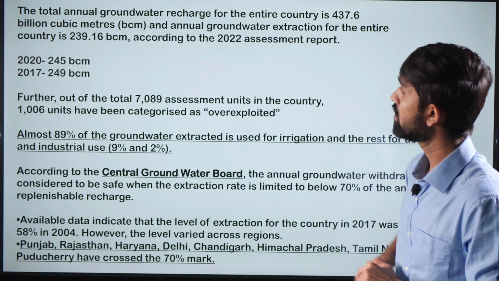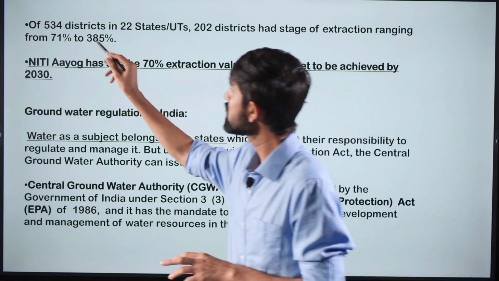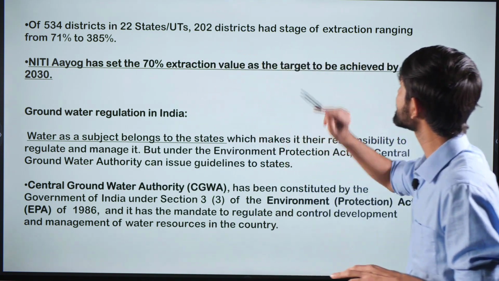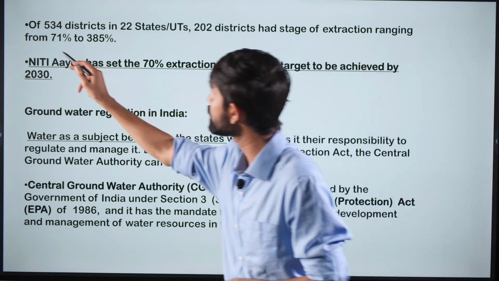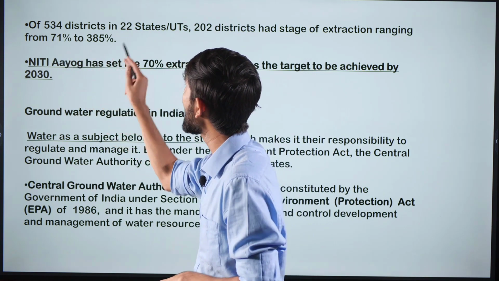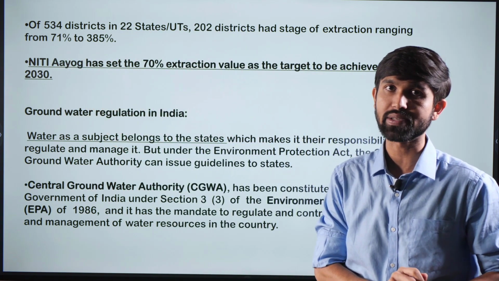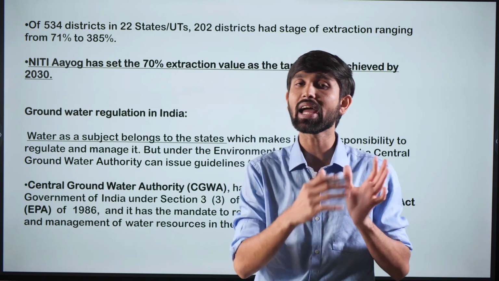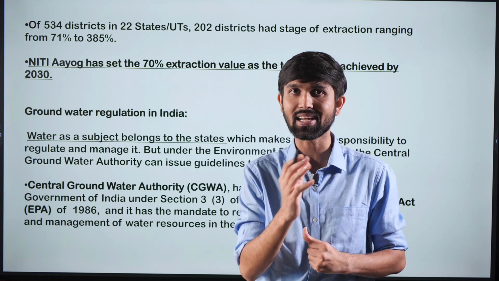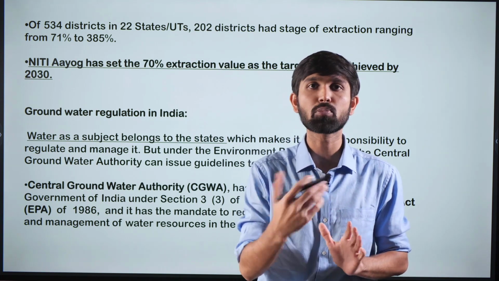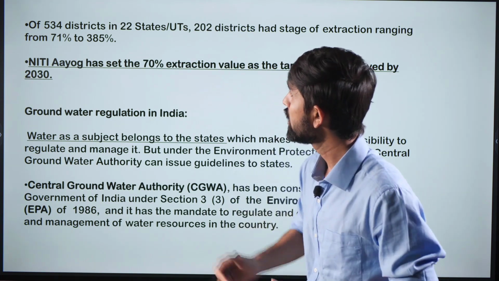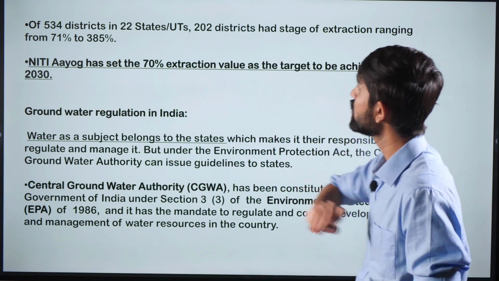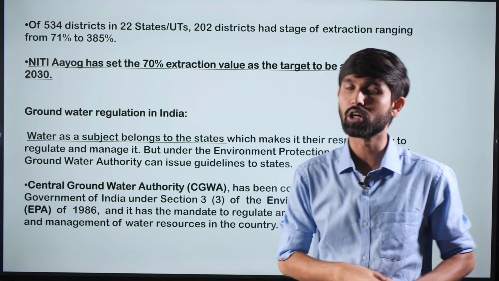And of the 534 districts in 22 states, 202 districts had the stage of extraction ranging from 71% to as high as 385%. So this means that there are certain regions in India which are showing extreme groundwater extraction, and that is why they're facing the problem of groundwater recharge. So Niti Aayog therefore has set the 70% extraction value as the target to be achieved by the year 2030.